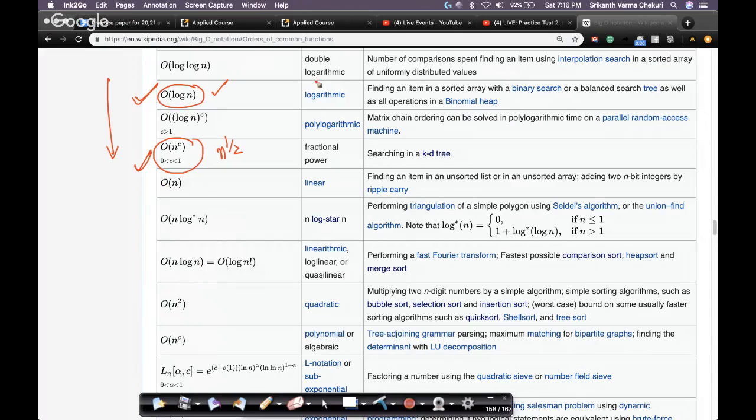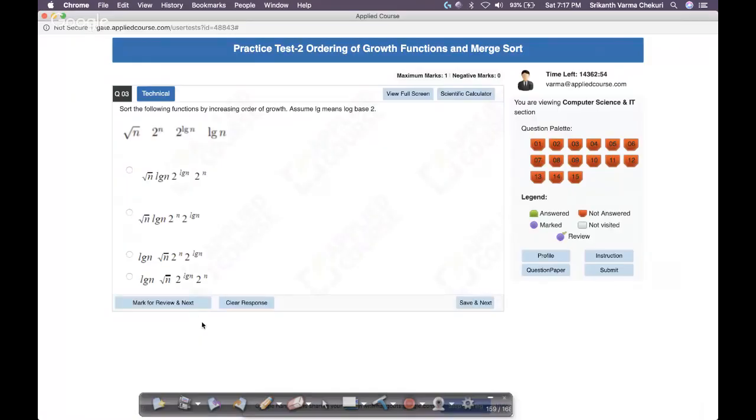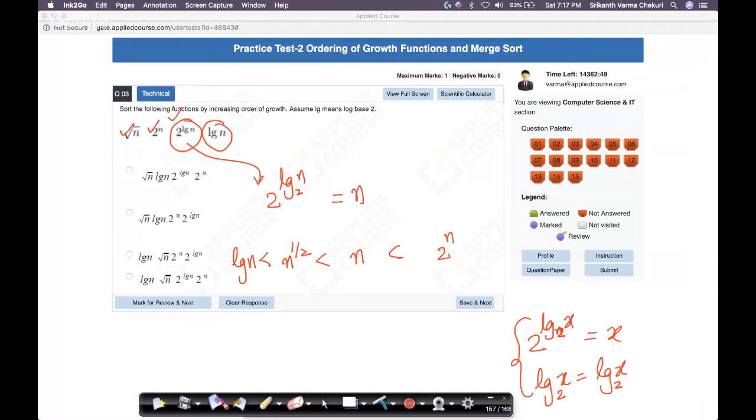Those of you who are not registered students can still go to Wikipedia and search for big O notation, order of common functions. You'll get this page. Very simple concept. So this question, what is the answer? I think I wrote down the answer here. So this is the answer.